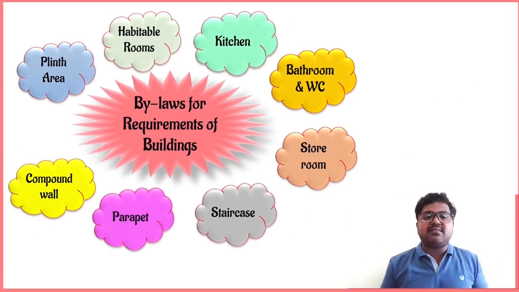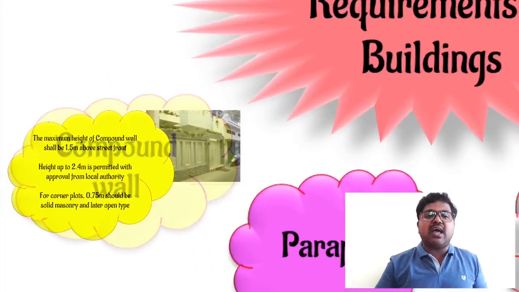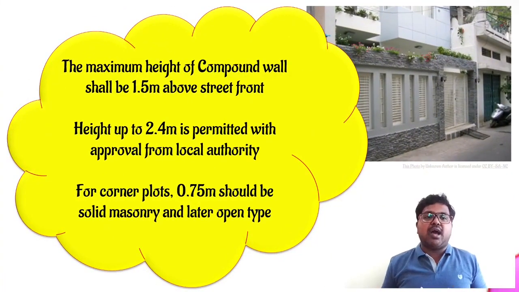Then next one is the compound wall, which is the last one in our bylaws. Whenever we are going to construct a compound wall, we have to keep in mind that the maximum height of the compound wall should be 1.5 meters, and it is allowed up to 2.4 meters in some cases where we get approval from the local authority or government organizations.